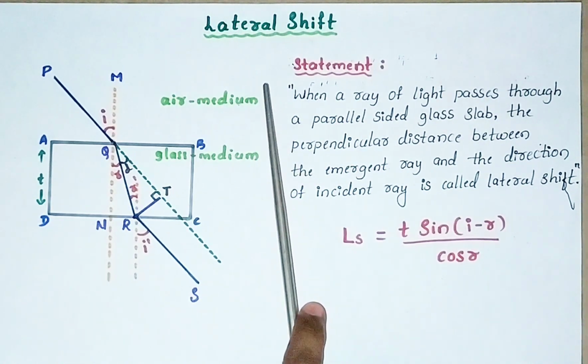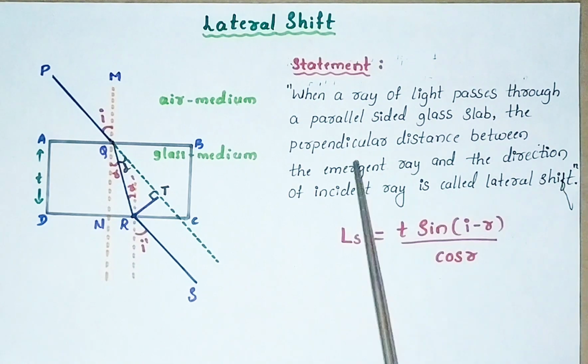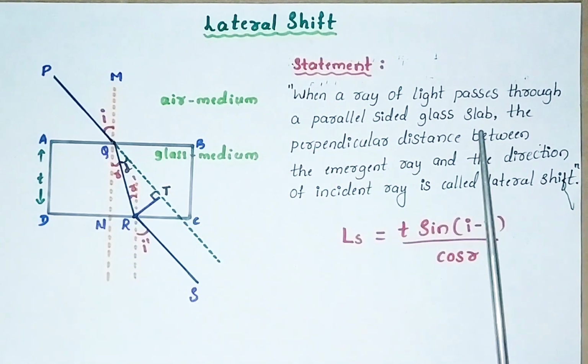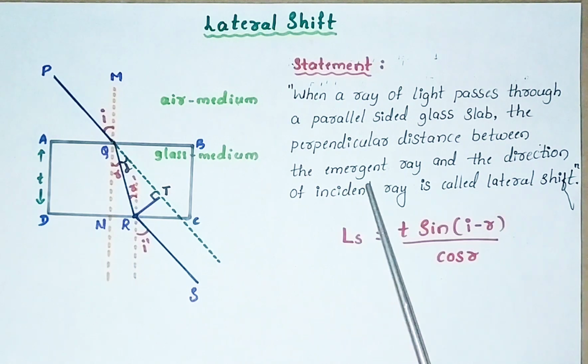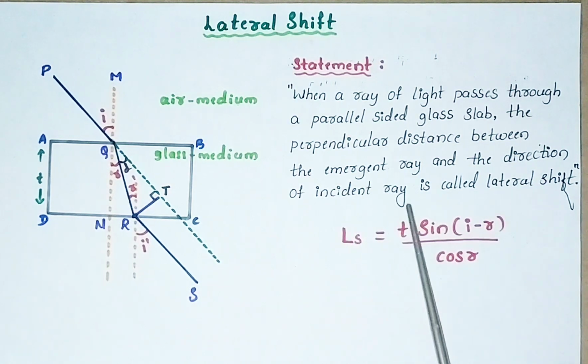So what is lateral shift? When a ray of light passes through a parallel sided glass slab, the perpendicular distance between the emergent ray and the direction of incident ray is called lateral shift.